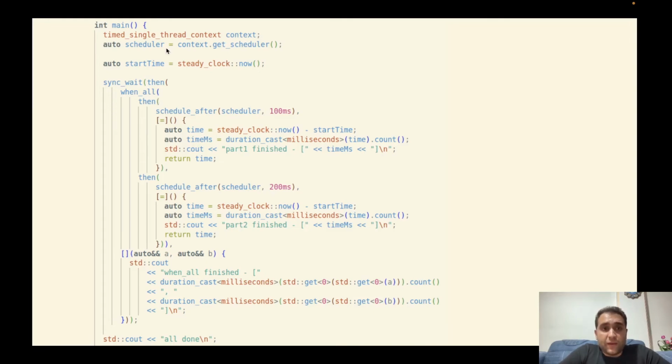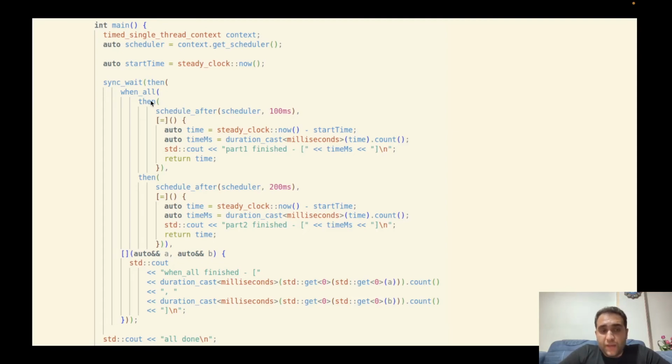Okay, let's explain this program, this simple code snippet. Here we have an execution context. This is a single thread context, and we get the scheduler at this point, and here we have actually a composition of some asynchronous works. Okay, let's start from the inside.